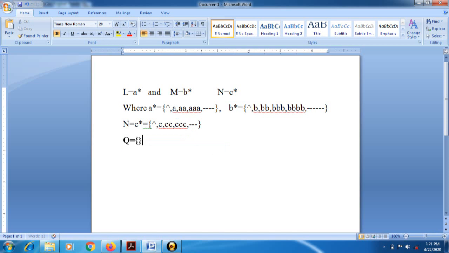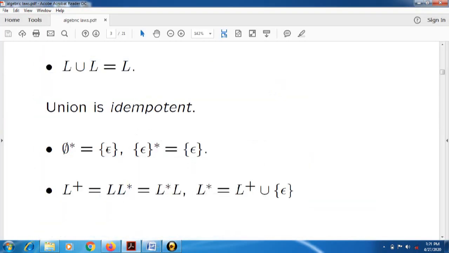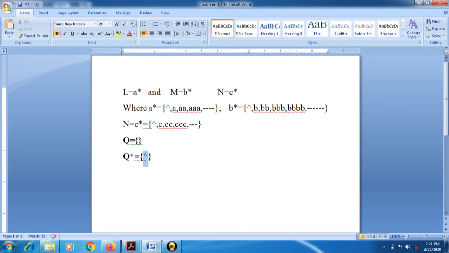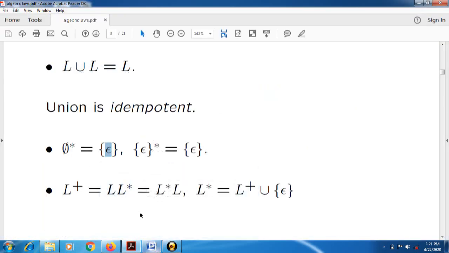Phi is nothing but the empty set, and whenever we are taking its Kleene closure, the first value is nothing but the null, and after that all are the empty sets. Now see, whenever we are taking closure, the first value is by default null. I have represented null like this, so you can represent null as epsilon also. So this is one law from algebraic expression.